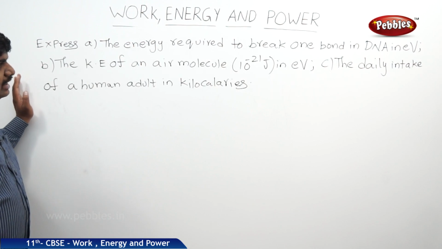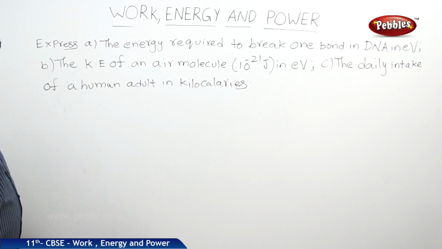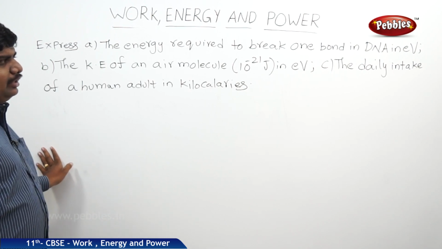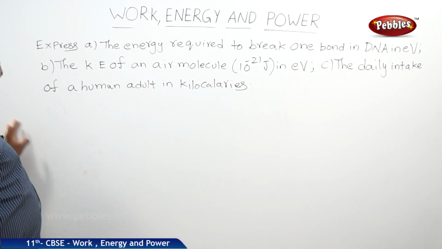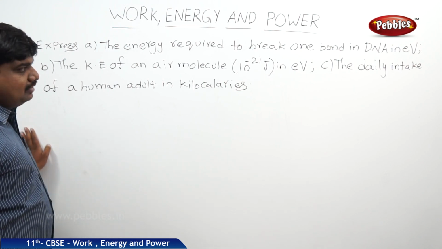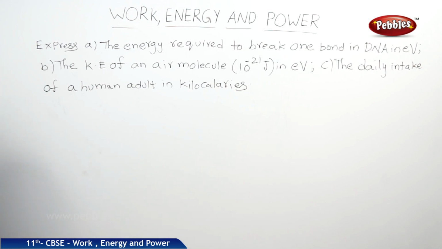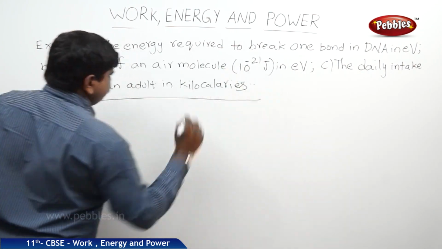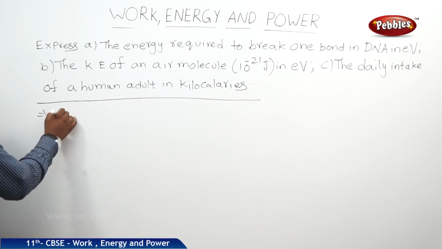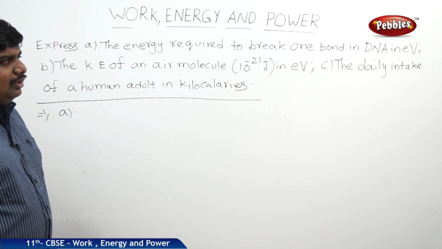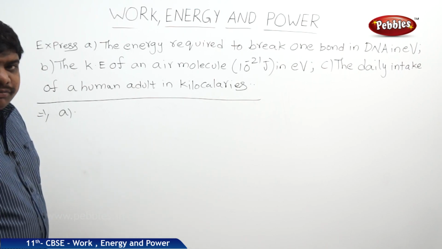This is the problem which relates the various forms of energy. The concept is: express the energy required to break one bond in DNA in electron volts; the KE of an air molecule, 10 to the power of minus 21 joules, in electron volts; and the daily intake of a human adult in kilocalories. So, if you see the first part, the minimum energy required to break one bond in DNA in electron volts we should find out.